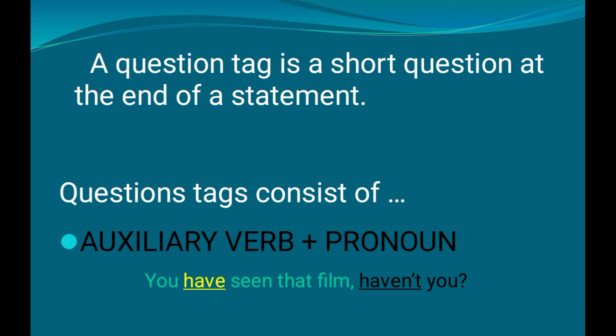Actually, why do we use question tags? We use question tags for confirmation or certainty. To make something sure, we use question tags. So here also, in the sentence you have seen that film, to confirm it again, we add a question tag with it. You have seen that film, haven't you? So for confirmation purposes, we create such question tags. And the basic rule to be followed is that the question tag we form should have an auxiliary verb and a pronoun.